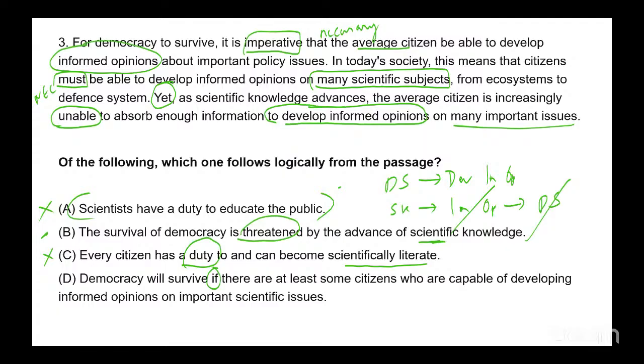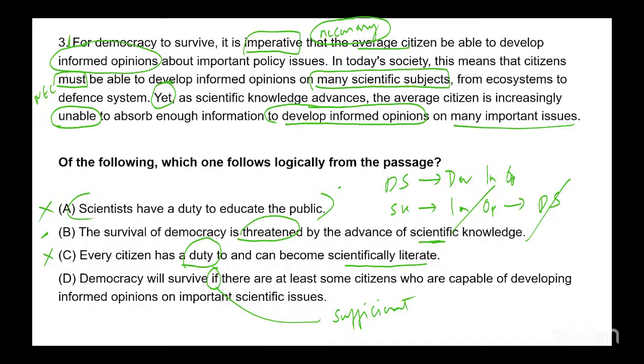Now, just look at the first line. For democracy to survive, it is necessary that the average citizen be able to develop informed opinions. So it is necessary. If implies sufficiency. So we don't know if it is sufficient. We know it is necessary. So it reverses, right? So option D is incorrect.